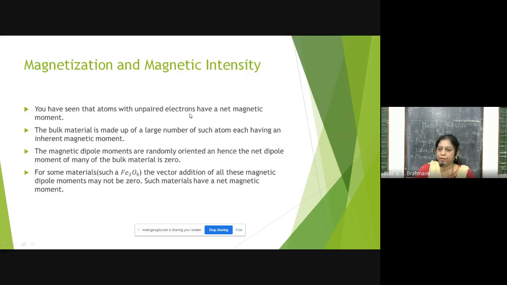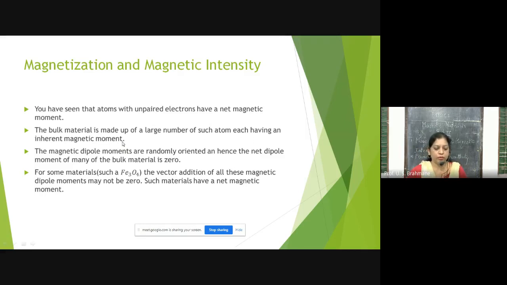Otherwise the magnetic moment is zero when all the electrons in the last orbit are paired, or you can say even numbered. But if they are odd, meaning one electron is unpaired, in that case we have a net magnetic moment. Otherwise, it is zero.